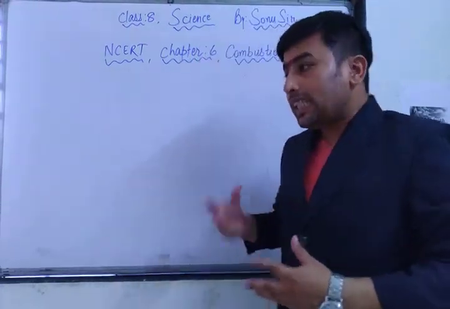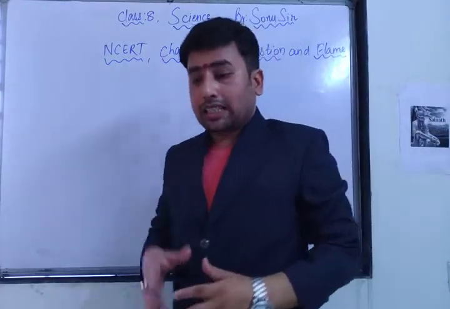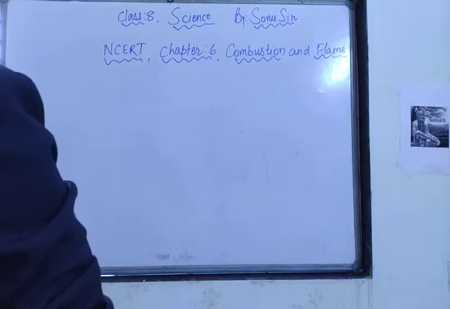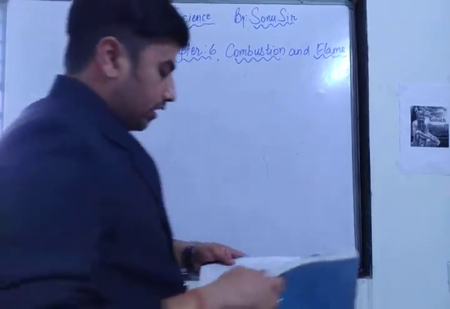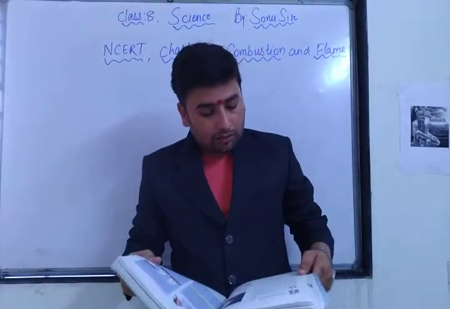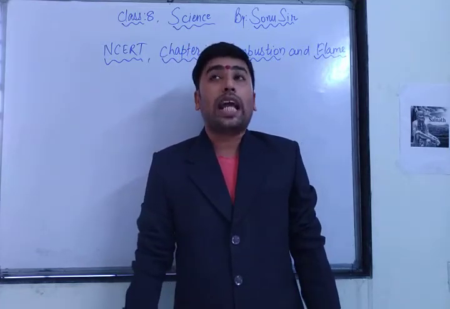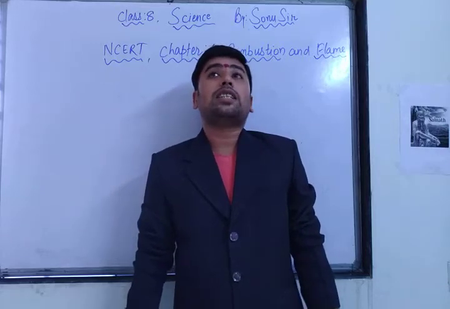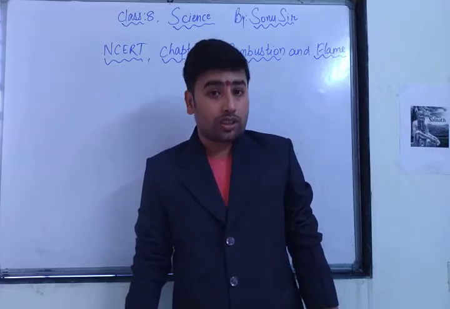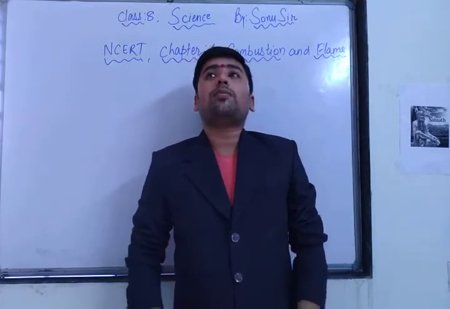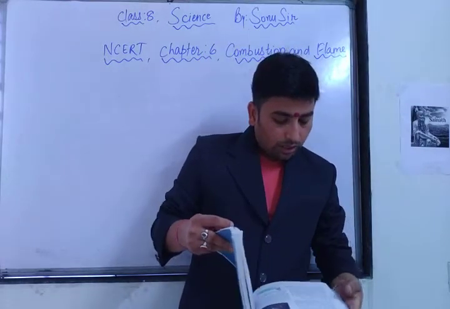Similarly, to produce heat and light, we require a process called combustion, as described in our NCERT textbook. In the previous video, I had already described combustible substances and combustion. Now in our NCERT textbook, it is written what is combustion. Recall the activity of burning a magnesium ribbon performed in class 7. As the magnesium ribbon burns, it gives magnesium oxide: 2Mg + O2 = 2MgO. It gives heat and light.